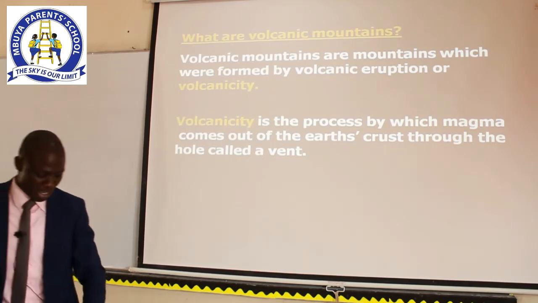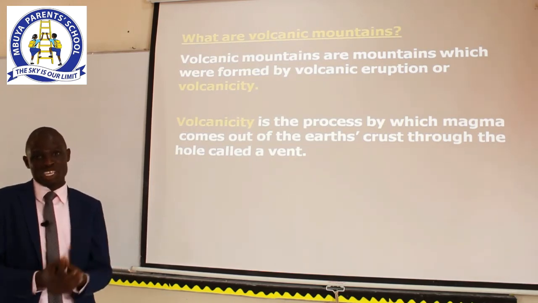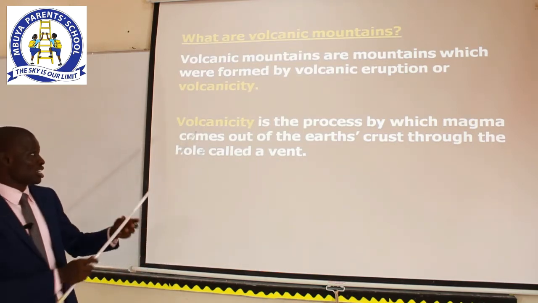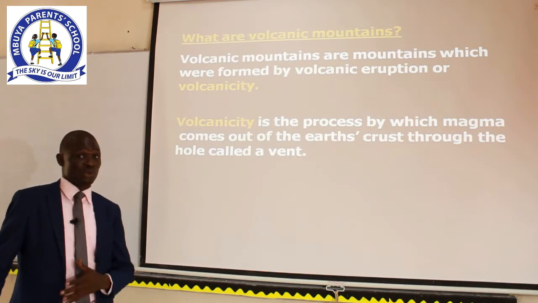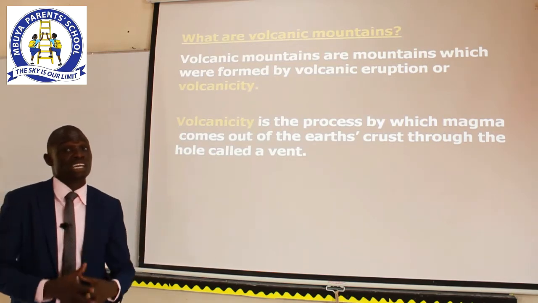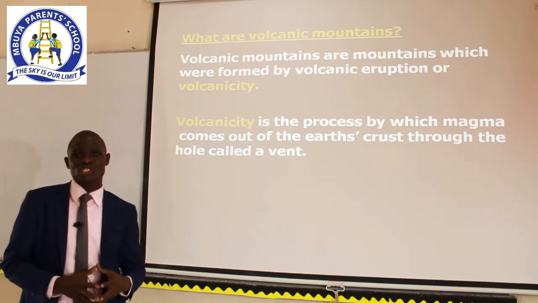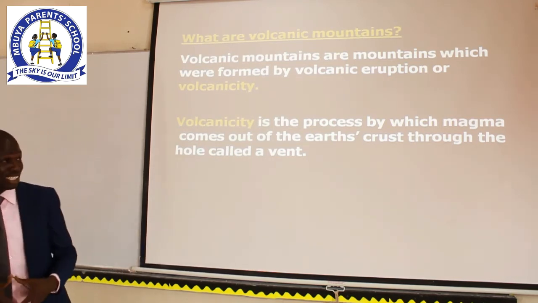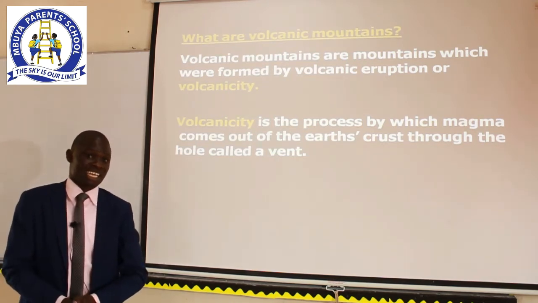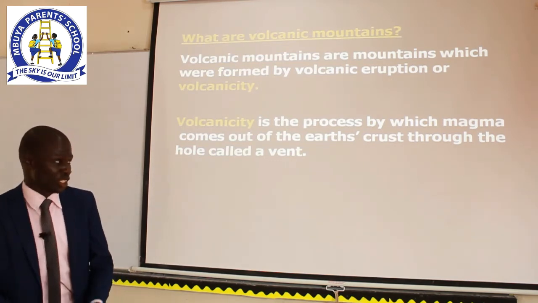I know when you reach primary 5, you will draw a diagram showing how volcanic mountains are formed, but here I want you only to know that volcanicity is one of the processes by which some mountains are formed, because I can ask you tomorrow, how are mountains formed? One of the answers you should write is, some mountains were formed as a result of volcanicity, and some mountains were formed as a result of faulting.